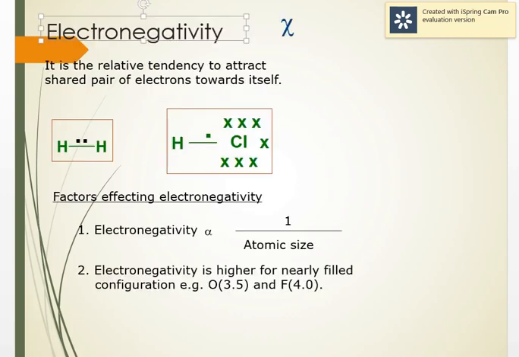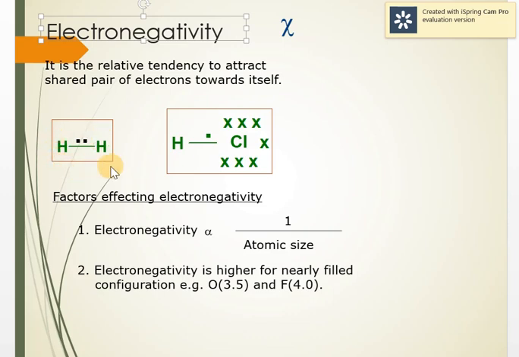Next is electronegativity. Electronegativity is the relative tendency to attract the shared pair of electrons towards itself. So remember there is a difference: here it is attracting the shared pair of electrons. When we make a covalent bond, formed by sharing of electrons, suppose I take H and Cl or H and H, one electron is shared by each hydrogen to make a single bond.